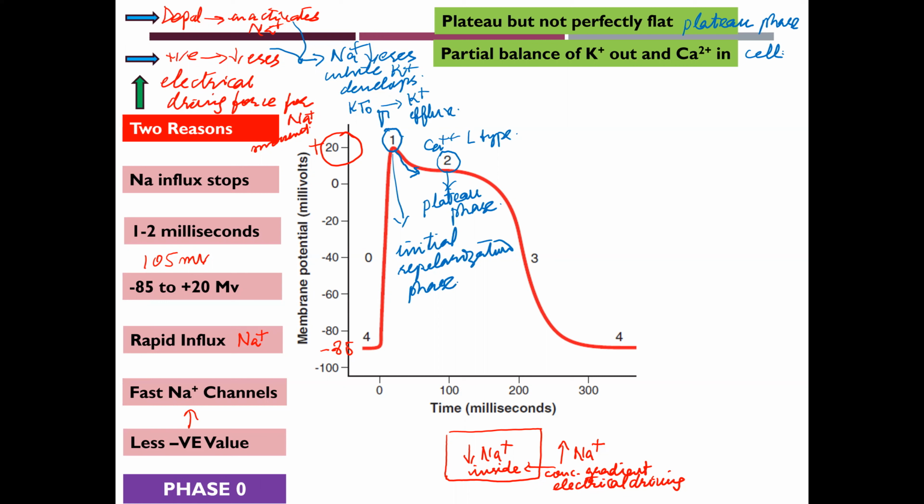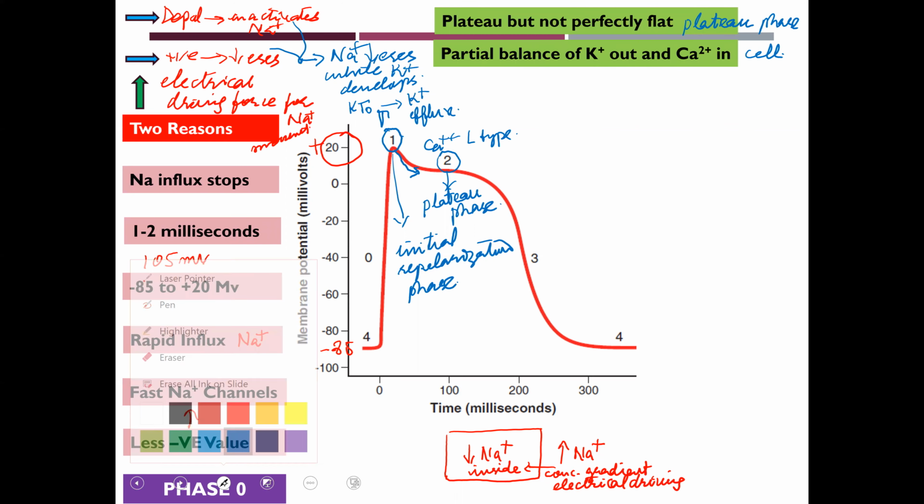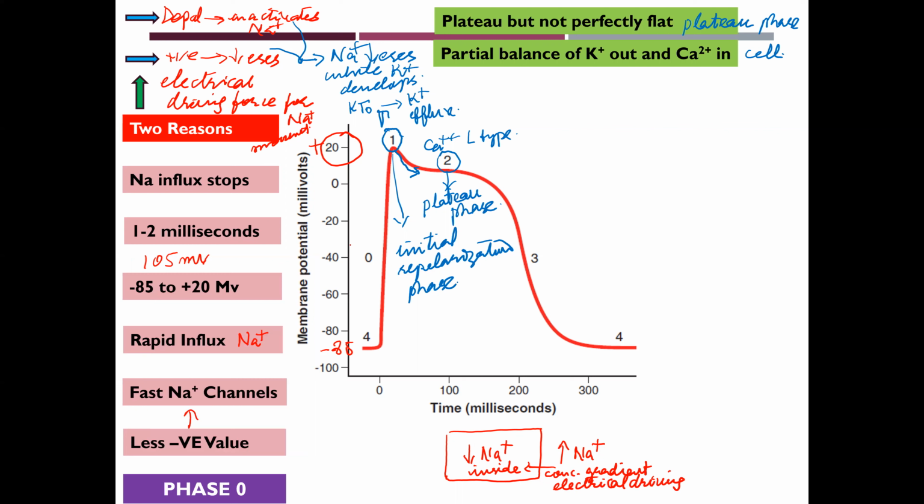Due to this, basically, the membrane remains in the positive direction due to movement of calcium ions inside the ventricular muscle, and these calcium channels basically start opening when the membrane potential reaches minus 40 to minus 50 millivolts, and they become fully open in the initial